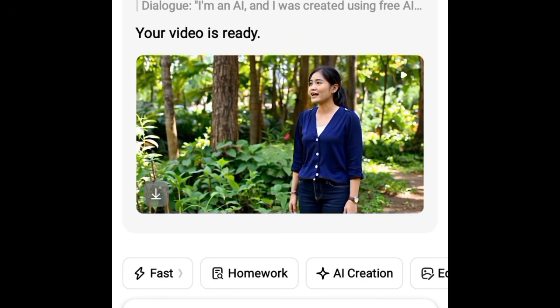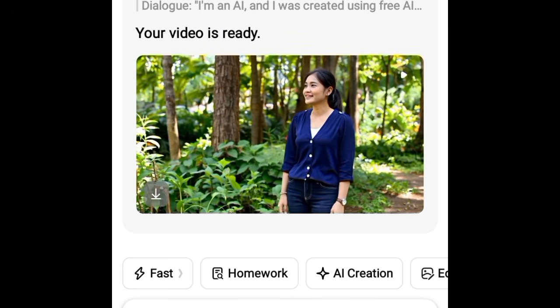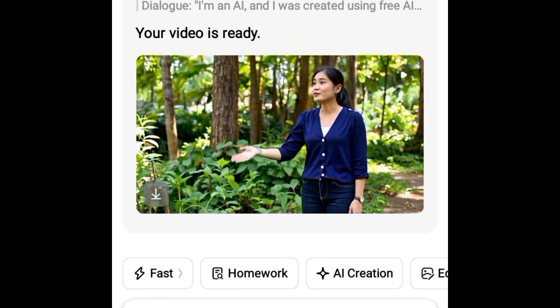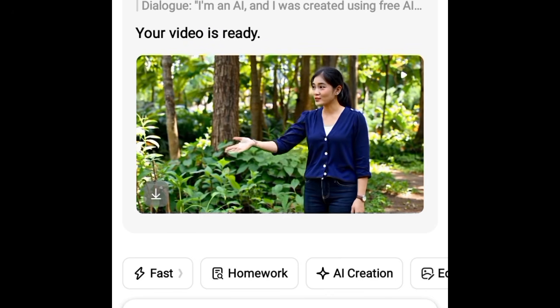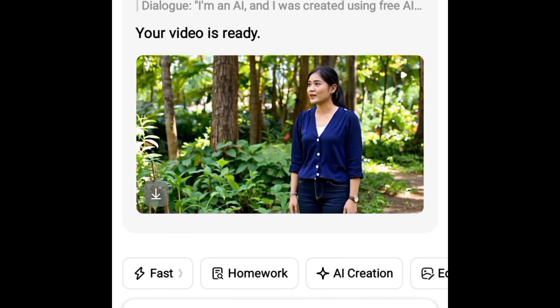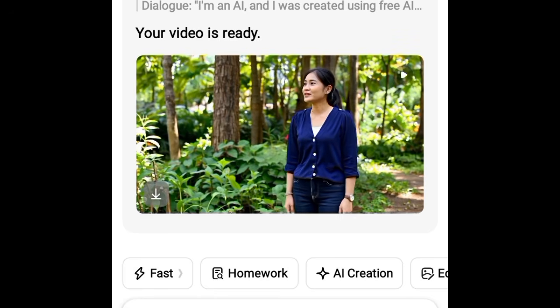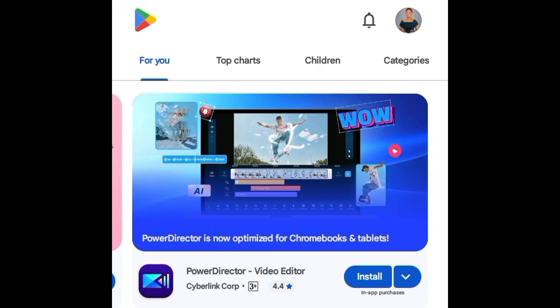This is not a web version of it, but I'm going to show you how you can access it and start generating your videos. So pay close attention to know how to make use of it the right way. You have to come over to your Play Store or your Apple Store and search for it. It is actually an app.